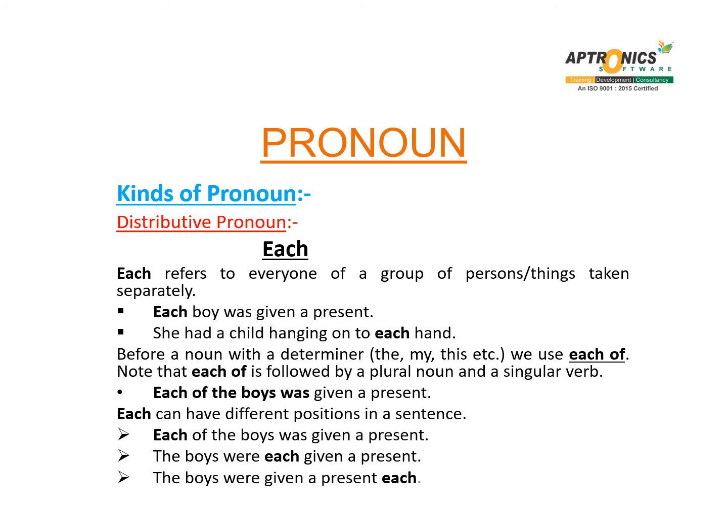For example, each boy was given a present. She had a child hanging onto each hand. Before a noun with a determinant, that is the, my, this, etc., we use each of. Note that each of is followed by a plural noun and a singular verb. Example, each of the boys was given a present.